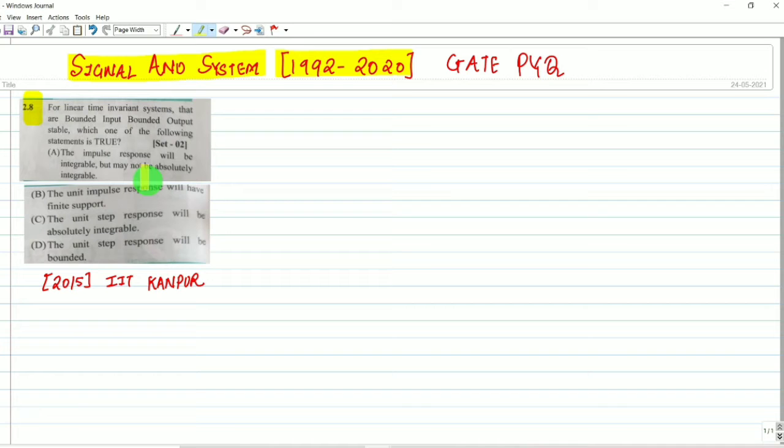So let's get started. What is given in the question: for a linear time invariant system that is bounded input and bounded output stable, which of the following statements is true? We have provided four options. We have to check which option is true.